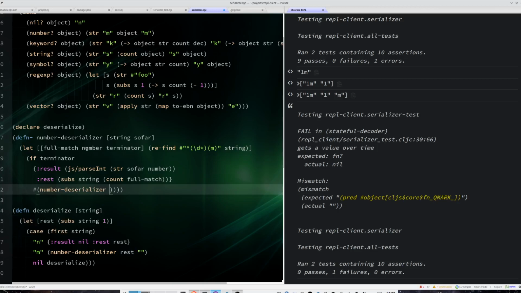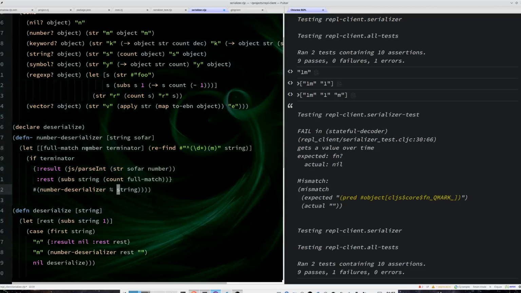with the string that I got, because I don't have the terminator, so I just get the full string, and then the full string will be the argument so far, because it means that I already was fed some string, so the next number deserializer will have to get the string, and the number deserializer basically will receive another string that will be concatenated somehow in this thing that I already received.